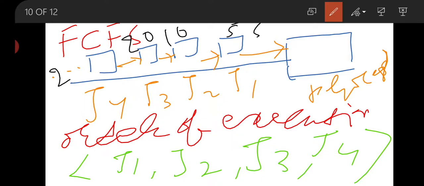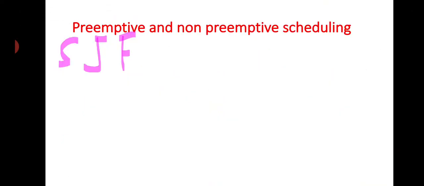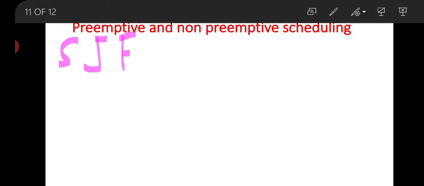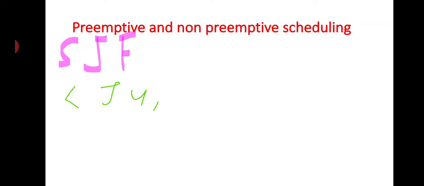Now shortest job first decides that the process or job which has the minimum time to execute will be done first. That means that will be served first. Now if we use SJF, then the order of execution will be: see, job 4 because it takes 2 millisecond, and next one is job 1, it takes 5 millisecond.